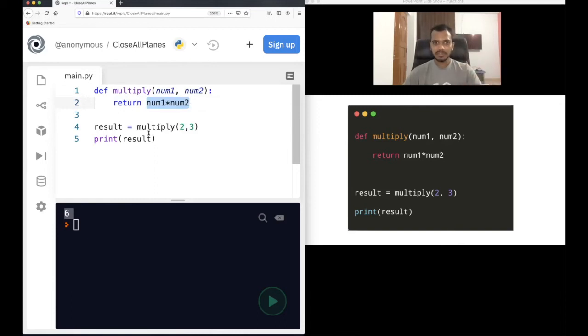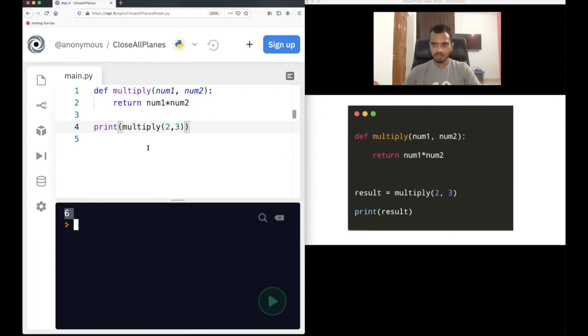We need to store this value somewhere. That's why the function returns a value, and I'm storing it in this result variable. Then I am printing whatever is stored in result. So of course it will print 6. And it's not that you always need to store it. You can also do this in one line: we will not store it, we will directly print it. Because this returns the answer 6, I will just print it. If you see, the answer is 6 here again. It's the same thing.